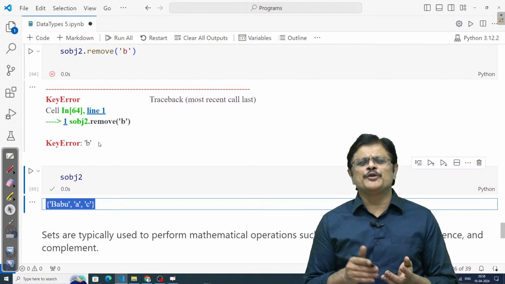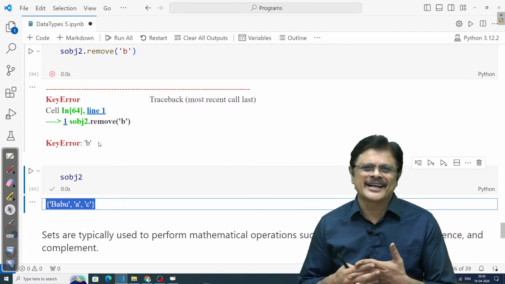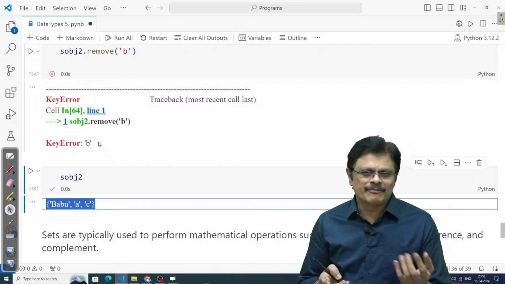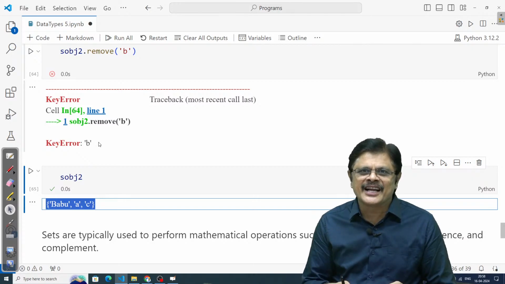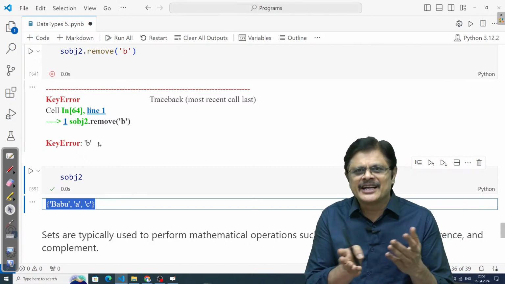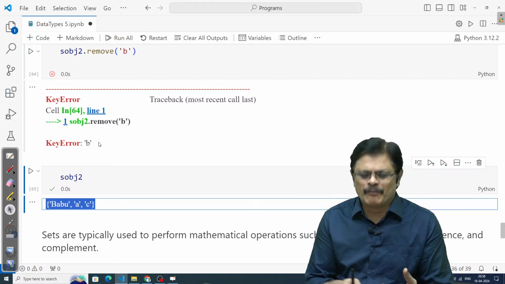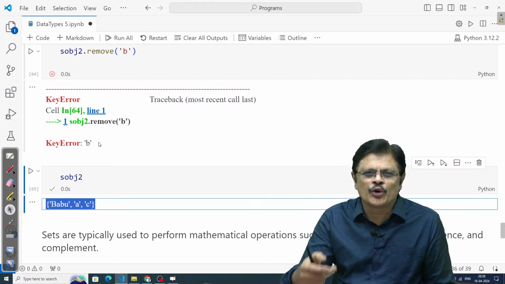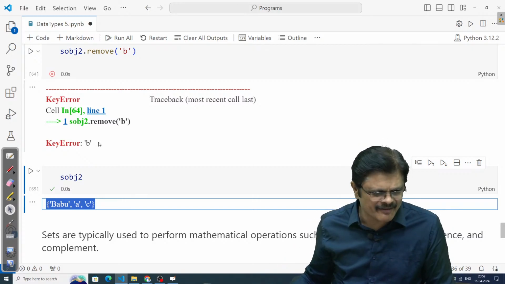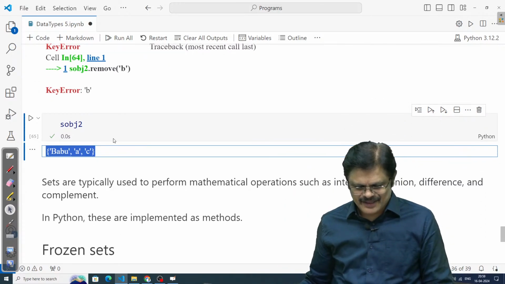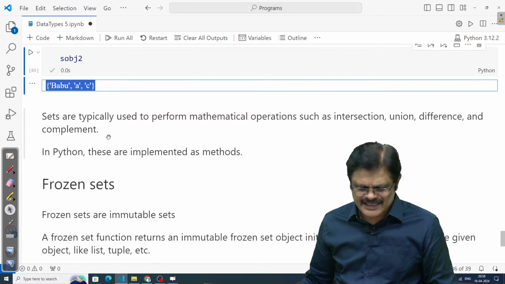Generally we use Jupyter Lab for data science applications. But for basic level understanding of these particular types, it is better to go with a regular Python script. But to have the notes and code together, I am just using this Jupyter Lab, my dear friends. Please be careful. Because of that, it is happening.